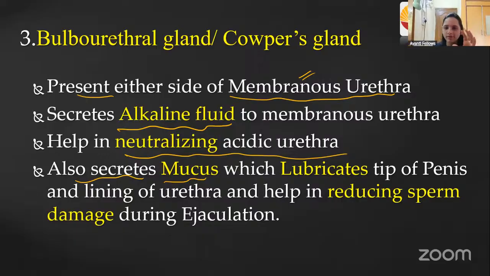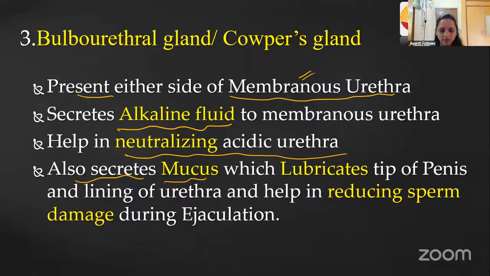During coitus, what will happen? The urethral size is very, very small, right? The penis has to penetrate into the vagina, right? At that time friction will happen. For that, this bulbourethral gland produces some mucus, so it lubricates the penis inside the female vagina.